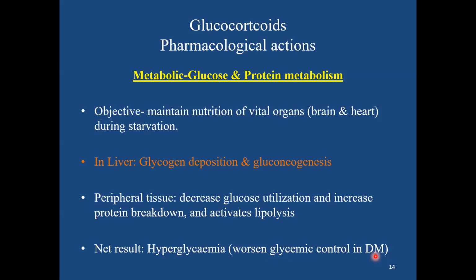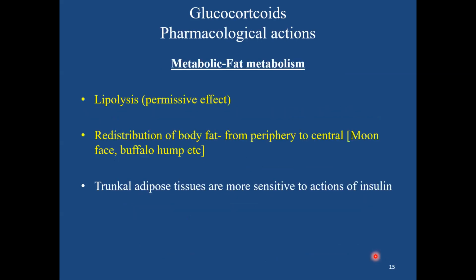So therefore, you will see that this may worsen the glycemic control in diabetes mellitus patients. Now, coming to its action on fat metabolism, we have already seen that it enhances the effect of catecholamines on the lipase and is responsible for lipolysis, which we call a permissive effect. The other effect you see on fat metabolism is redistribution of the body fat, from the periphery to the center.